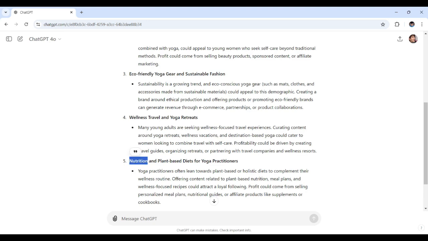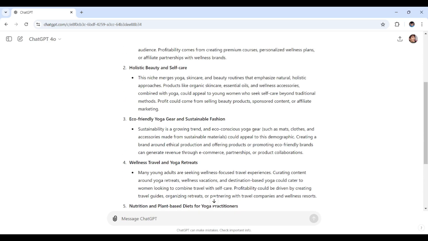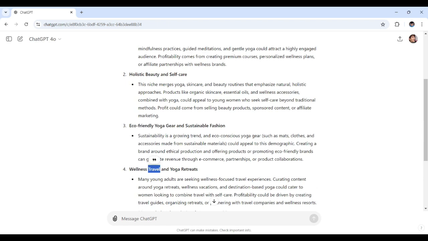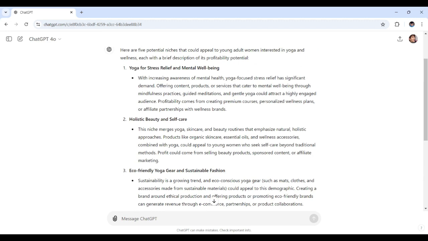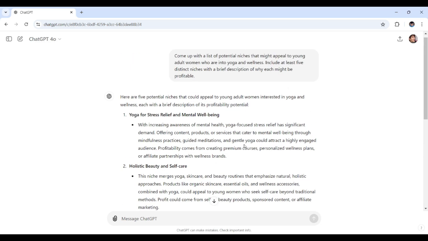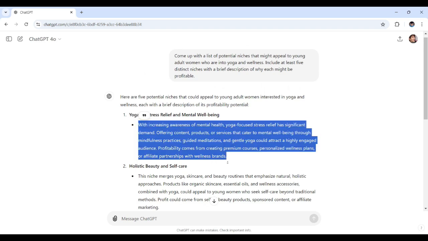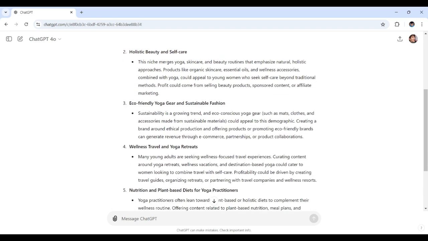The first one is nutrition and plant-based diets for yoga practitioners, aimed at those into plant-based or holistic diets, offering content related to plant-based nutrition, meal plans, or wellness-focused recipes, and so on. Next, we have wellness travel and yoga retreats. Then up here we have holistic beauty and self-care, focusing on products for organic skincare. And remember, choosing the right niche can set the foundation for your success in selling AI generated images.